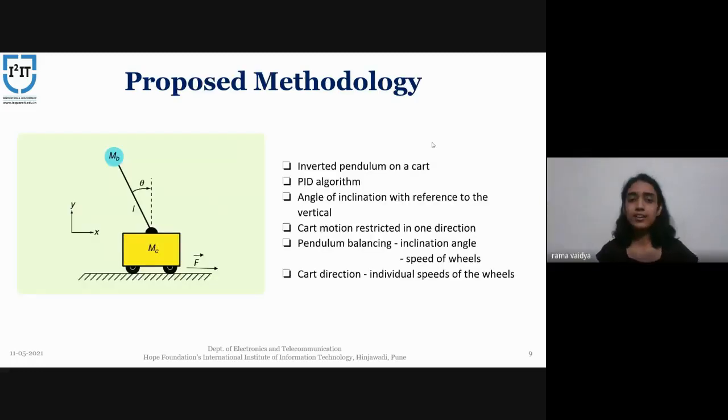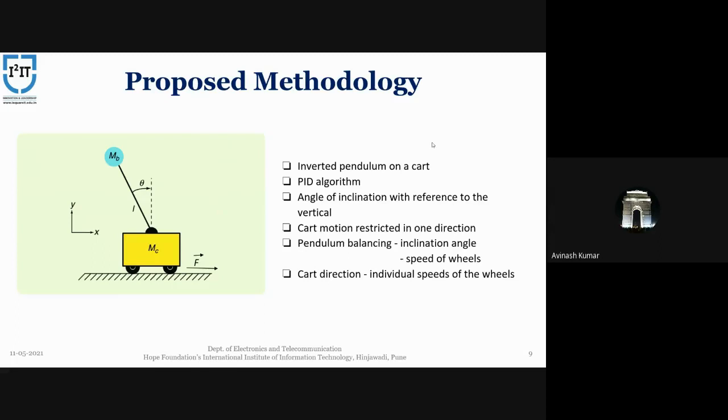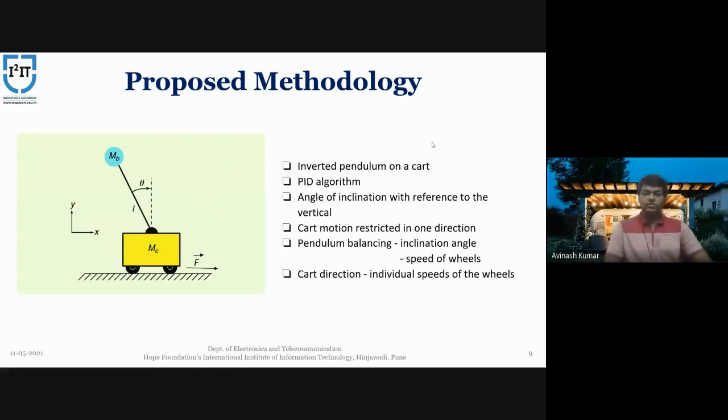So Avinash will carry on henceforth. Yeah, so we are moving on to the proposed methodology. Here we can see that the system works on the inverted pendulum on a cart using the PID algorithm. We use the angle of inclination with reference to the vertical angle. We also use the cart motion, which is restricted to one direction. To maintain the cart-pendulum balance, we use the inclination angle and also the speed of the wheels. And to measure the cart direction, the individual speed of the wheels is determined.